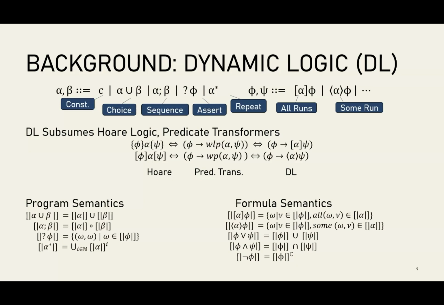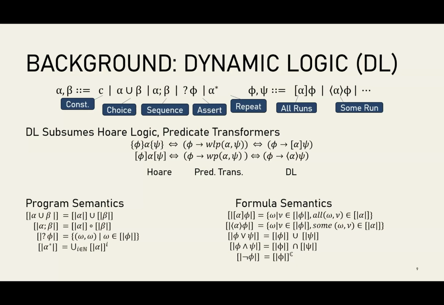And setting things up this way gives us a very clean Kripke semantics for the programs. We can define a program as a transition relation from start states to final states, and we get a very nice algebra to it. So the choice operator is really a set theoretic union and so on. For formulas, we can have the set of states where a formula is true. This works very standard for, say, or and so on. And then the box formula, again, the star of today's show, it's the set of all initial states omega, where I can transition from omega to nu, such that nu makes the postcondition true.